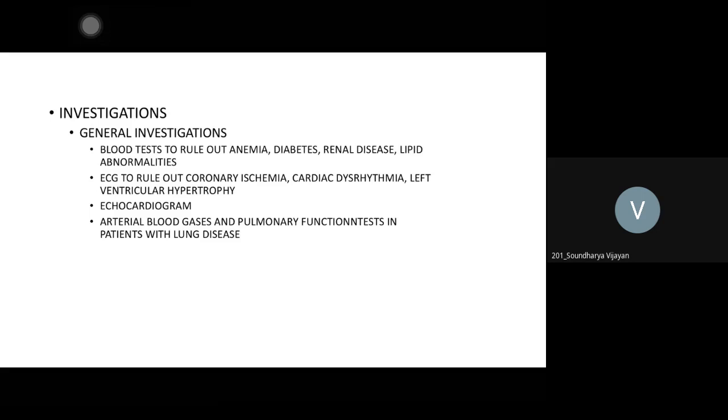Yes, sir. So investigations, like I told you, will be basic investigations. Never forget the heart. The heart may be the source of all the problems. So see whether the upper limb pulsations are present when the lower limb are absent. Look at how much the patient is in shock. If the patient is hypotensive, that all contributes.